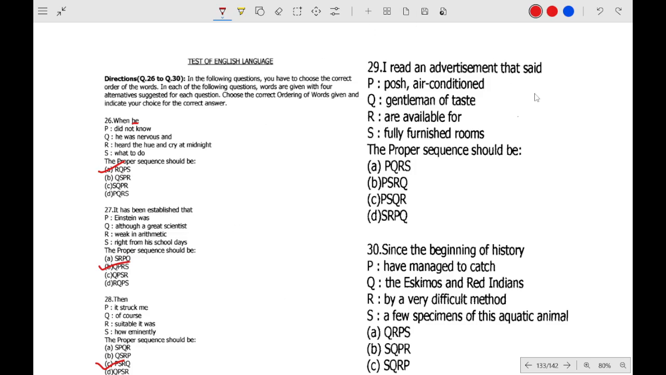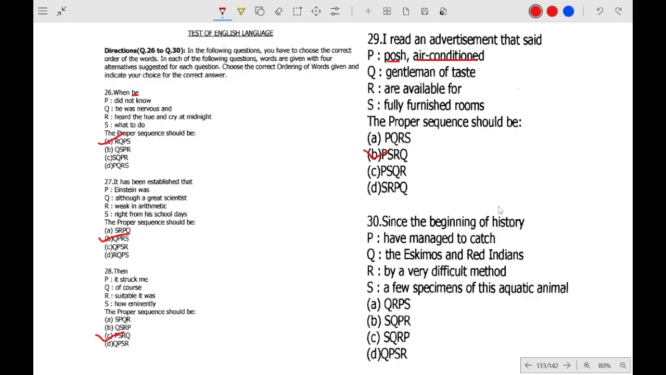I read an advertisement that said fully furnished rooms, said that posh air conditioned. Obviously they are talking about rooms, so before rooms it will be posh and air conditioned. I read an advertisement that posh air conditioned fully furnished rooms are available for gentlemen of taste. So the correct option will be B, PSQRQ. You just have to make a meaningful sentence. This is much easier than the one we did before in the stenographer paper.